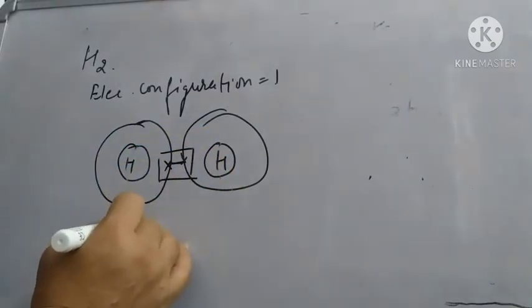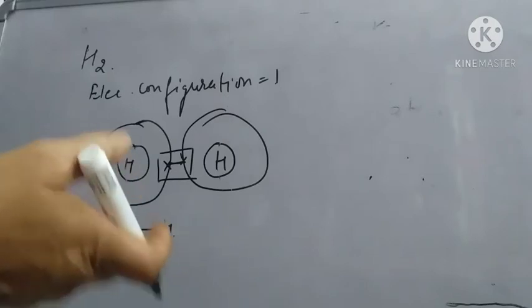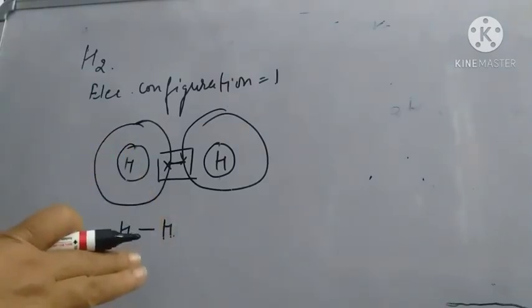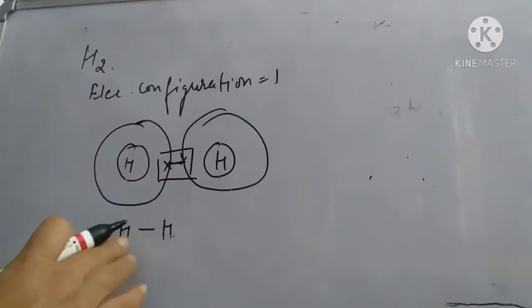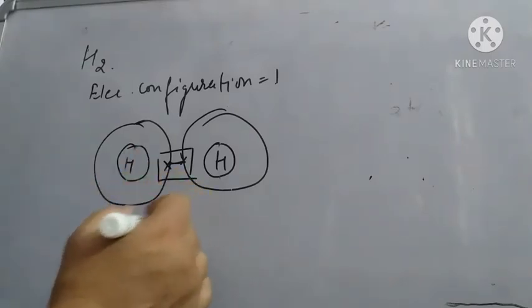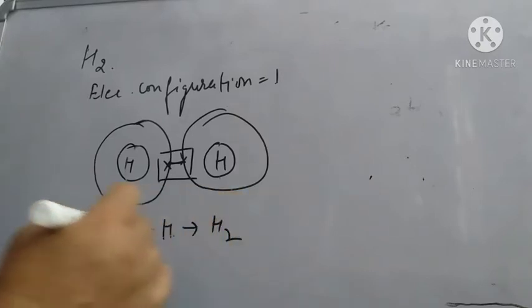So the bond formed over here by sharing of electrons is a covalent bond, and here it is a single covalent bond. The bond which is formed over here, that is a single covalent bond, so it will lead to the formation of the hydrogen molecule. Now coming to the formation of the chlorine molecule.